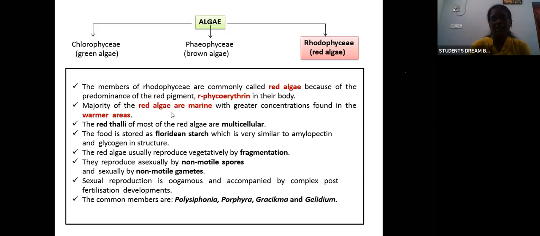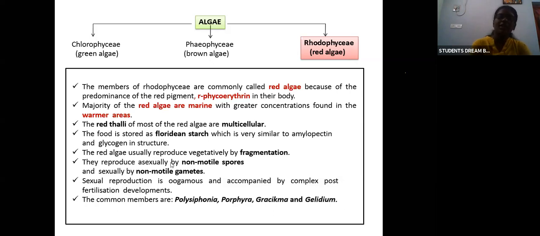The majority of red algae are marine only. They are found in great concentration in warmer marine habitats. They have red thalli. Thalli, or thallus, means the plant body. The red thalli of most red algae are multicellular. The food is stored in the form of Floridean starch, which is similar in structure to amylopectin and glycogen.